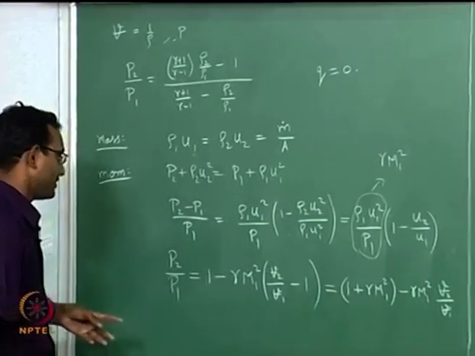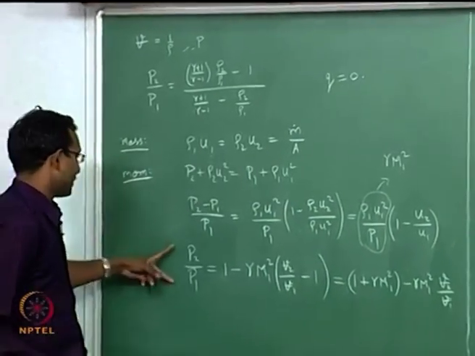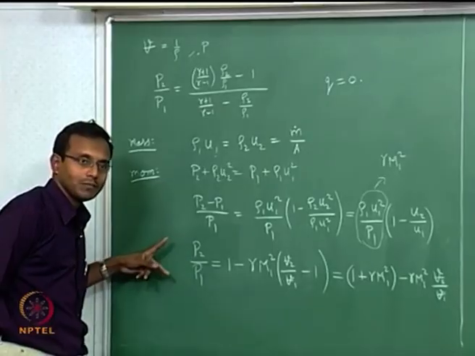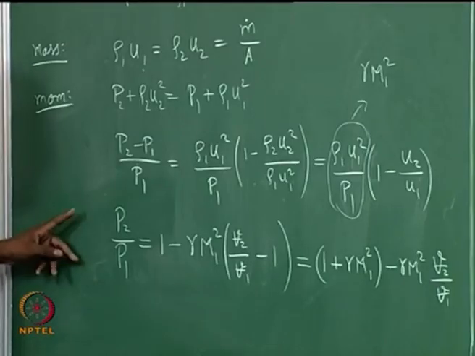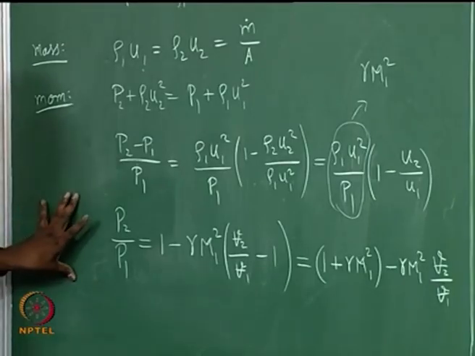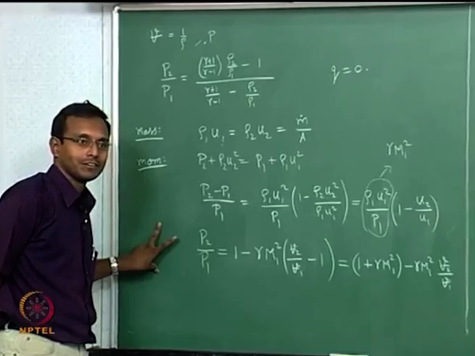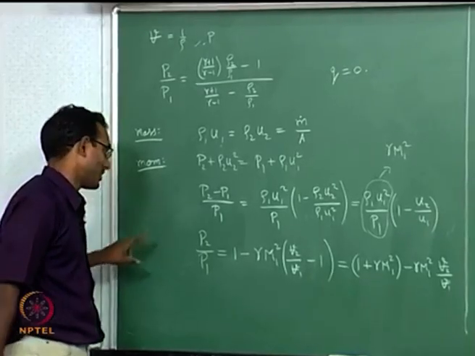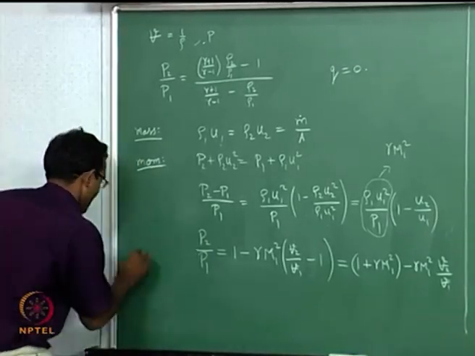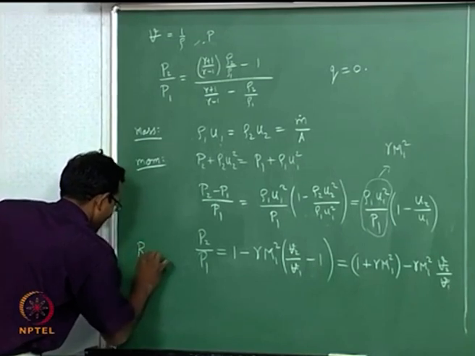What we are seeing here is this expression I got from the mass equation and momentum equation. By the way, this is the same thing as what I did for shocks, I have just written it in a different form. This is your Rayleigh line, in your shocks. I do not know whether I gave it as Rayleigh line, but now I will call this the Rayleigh line.